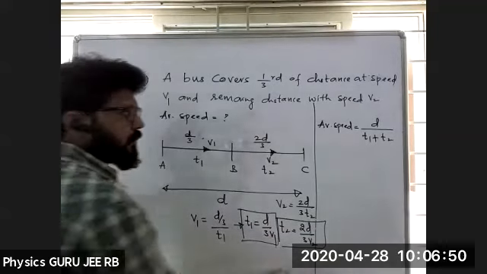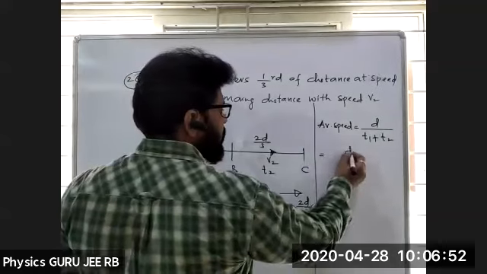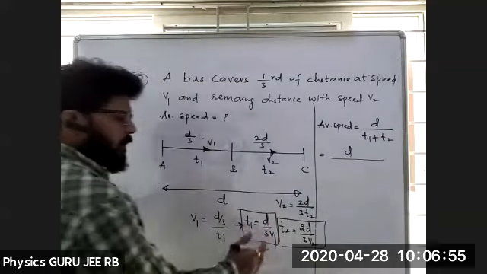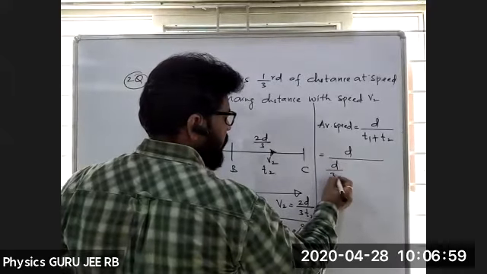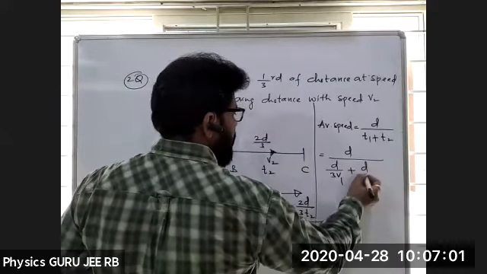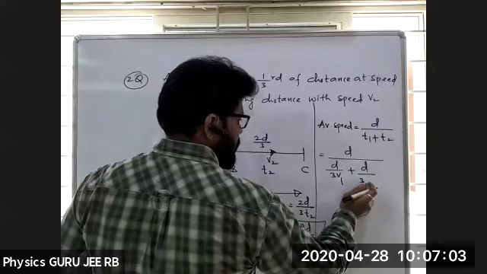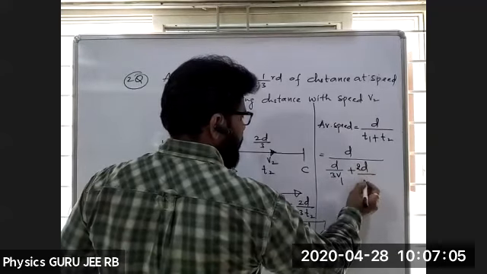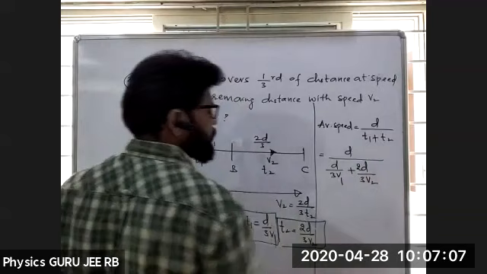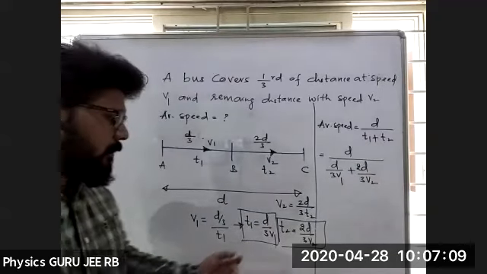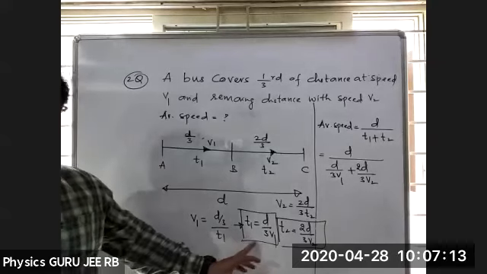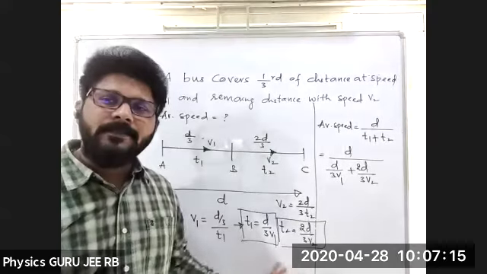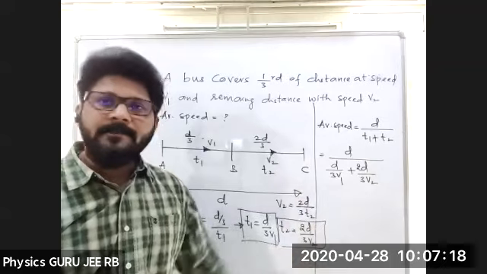So I substitute there, average speed is equal to D divided by D by 3V1 plus 2D by 3V2. Hope that everybody got till this one, T1 and T2. Till here you might be getting this answer. Then simply substituting there.